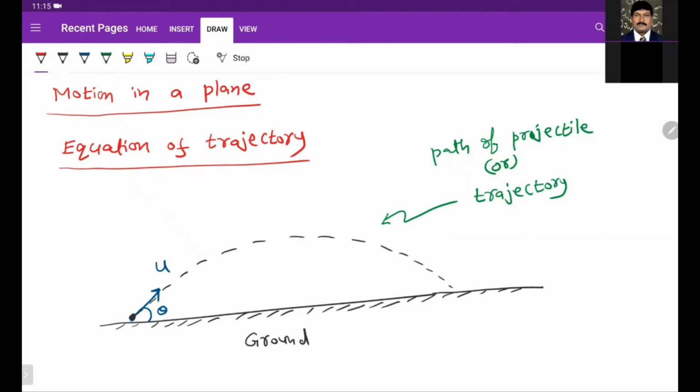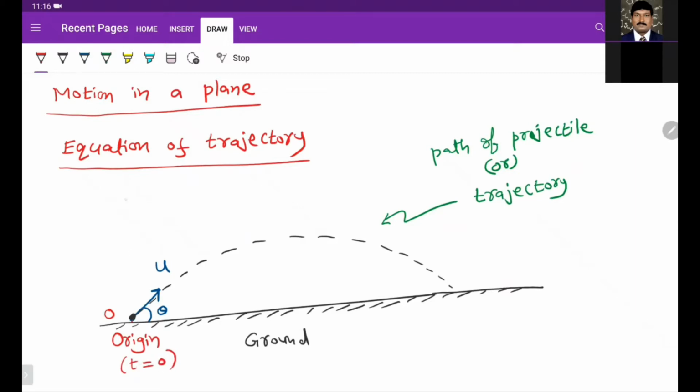Consider x-axis along the ground. From where we are throwing the object, that is origin O. At time t0, we projected this particle.